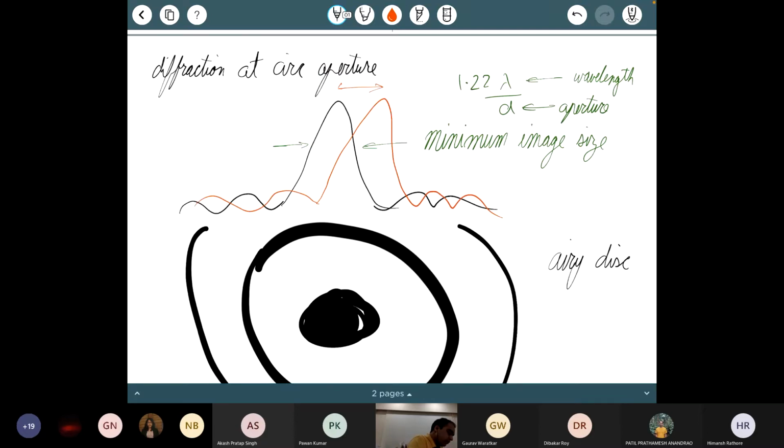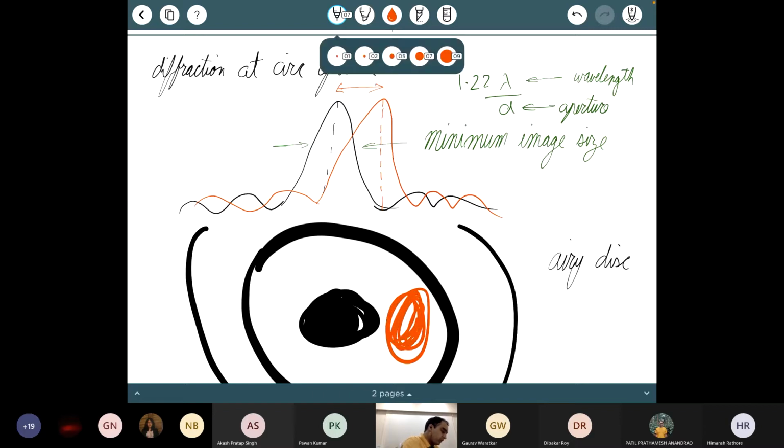The minimum separation is where I have lined up the peak of the second source with the trough of the first source, so the brightest point of the second source lies in between. If I look at this as a top view again, the second source is sitting somewhere here. This is what has been defined as the minimum angular resolution.